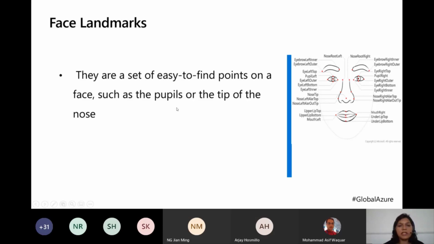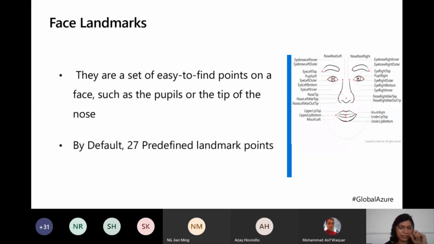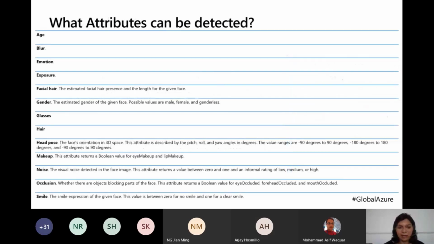Okay, and these are just a set of easy to find points such as the pupils or the location of the lips. And as I was saying, Microsoft Azure has 27 predefined landmark points. Apart from all these things, what attributes are detected? When you see the API response, what can we see?